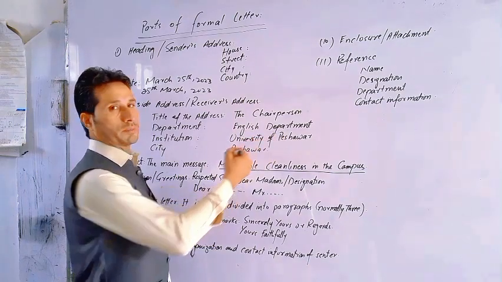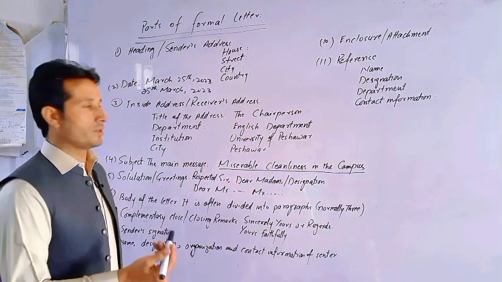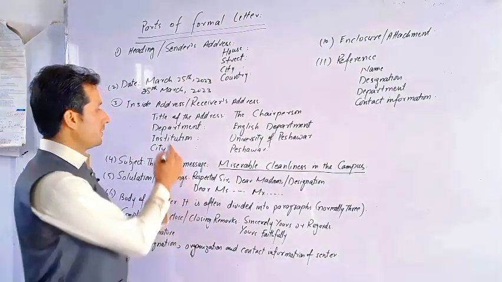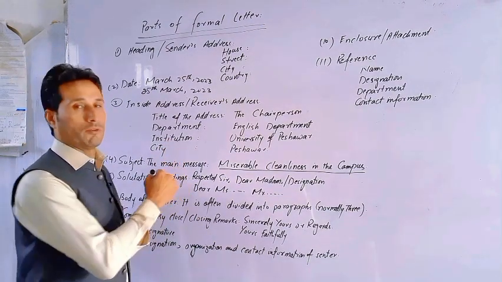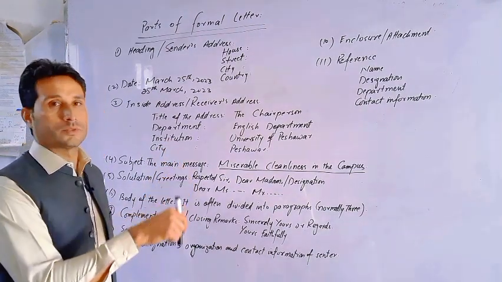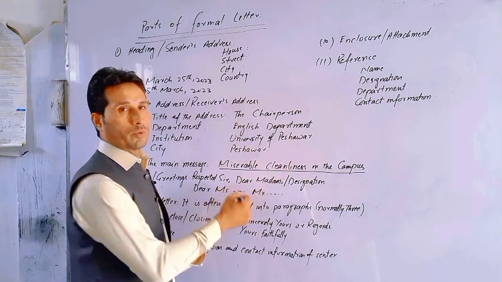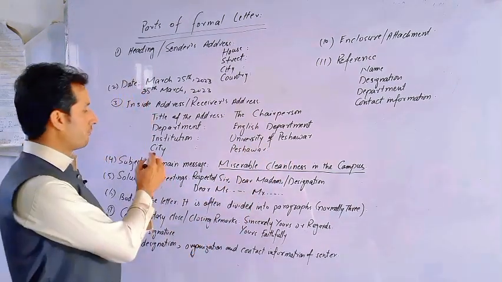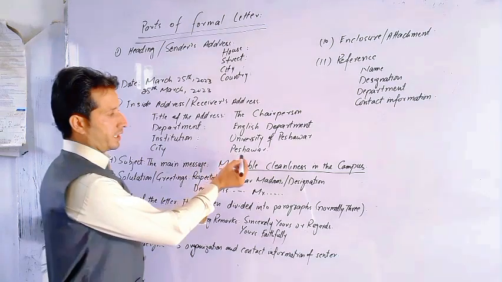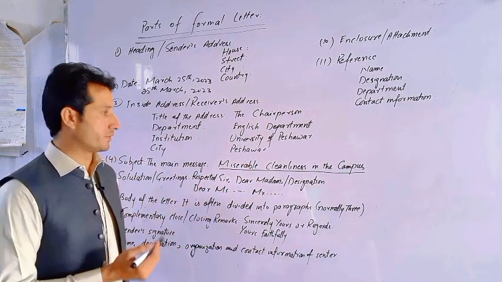So English department or any other department, you may mention the required department. Then institution or organization, the name of that organization where the person is working. So like University of Peshawar, that is the major organization here. And finally the city, so like Peshawar, Islamabad, any other city.